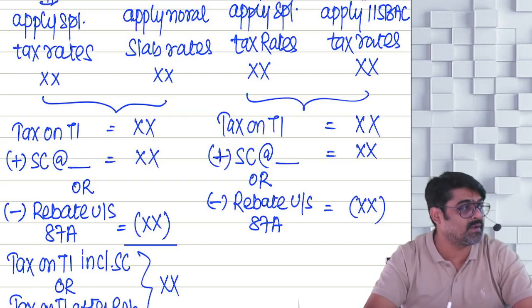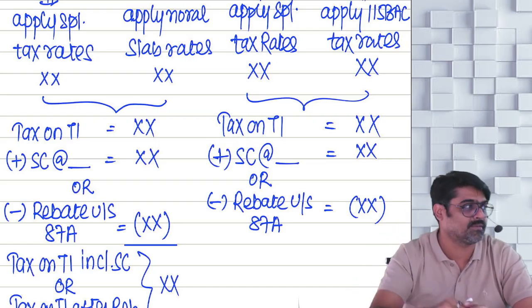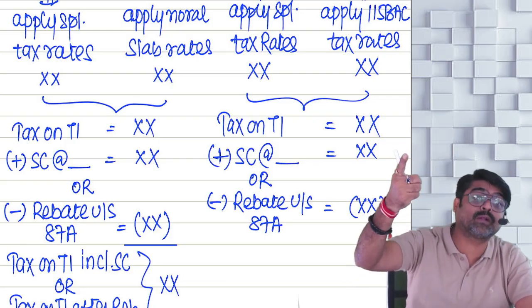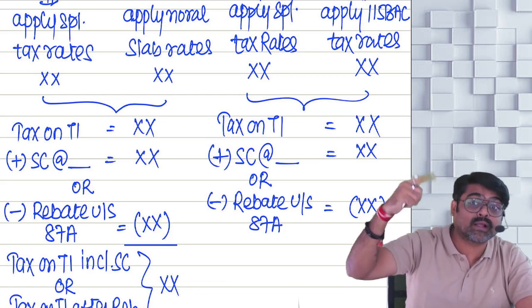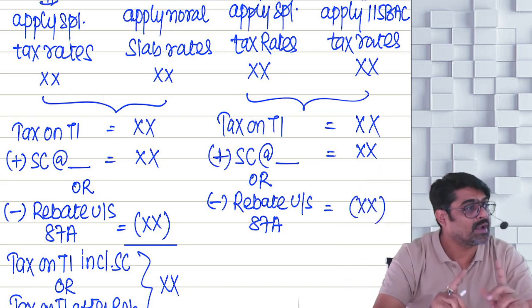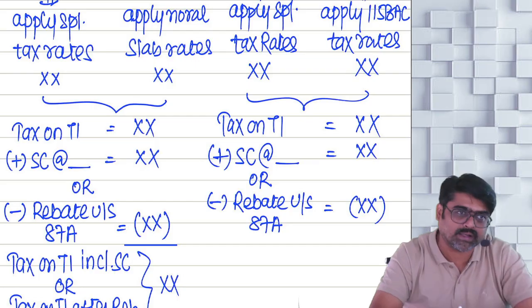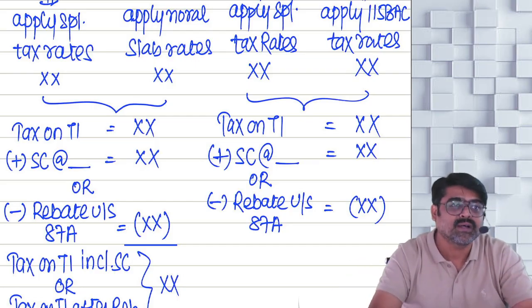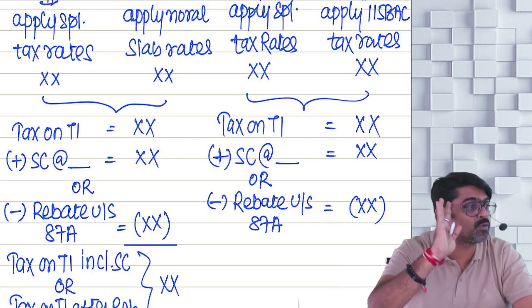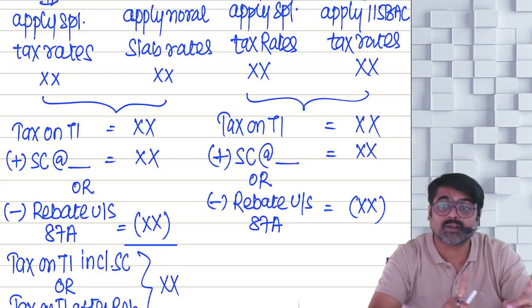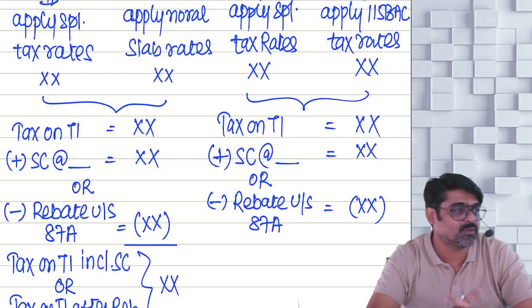But now the rebate will be available if your total income is up to 12 lakhs. So even if your total income is more than 5 lakhs, you are still able to claim the rebate, provided your total income is not more than 12 lakhs. So are you a resident? Yes. Are you an individual? Yes. Will you get the rebate? Yes, if your total income is up to 12 lakhs. Then whatever tax you have calculated other than your special taxes will be allowed as a rebate up to a maximum of 60,000. So the amount of rebate also will be higher. Instead of 12,500, it will be 60,000.